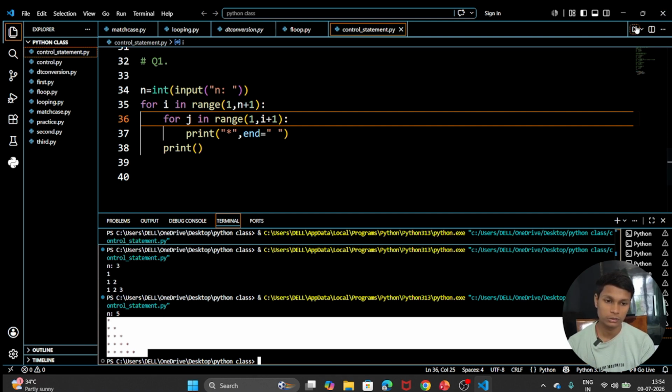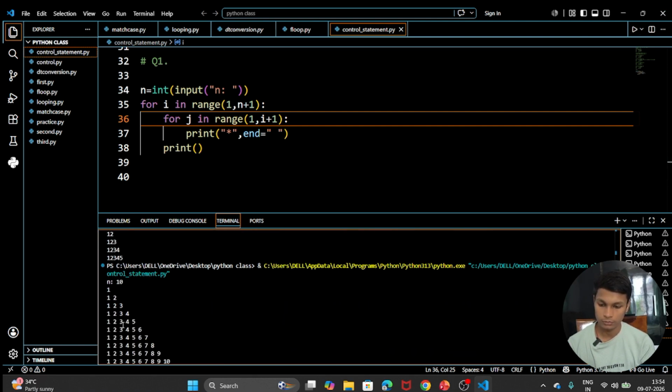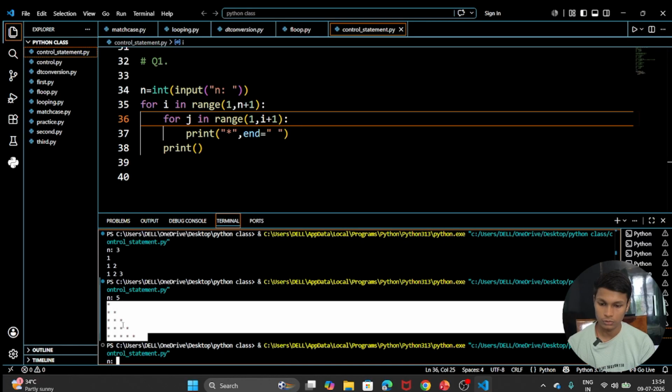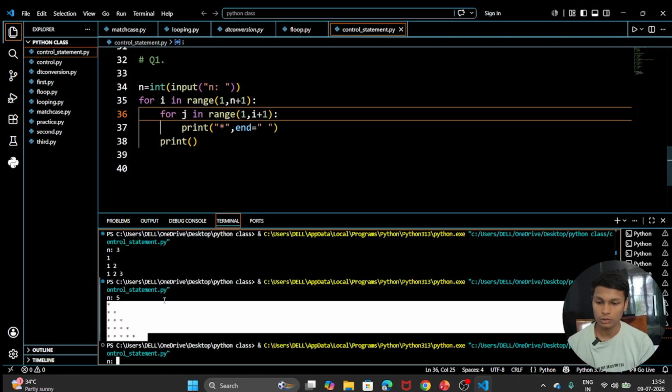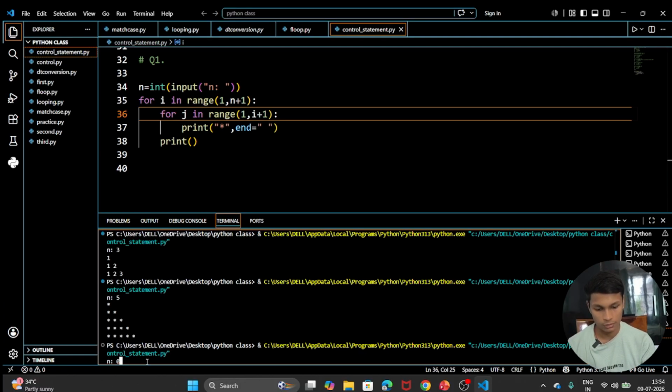Let me zoom it out. Oh sorry, this terminal will not be able to zoom. So let's take the number as 10.